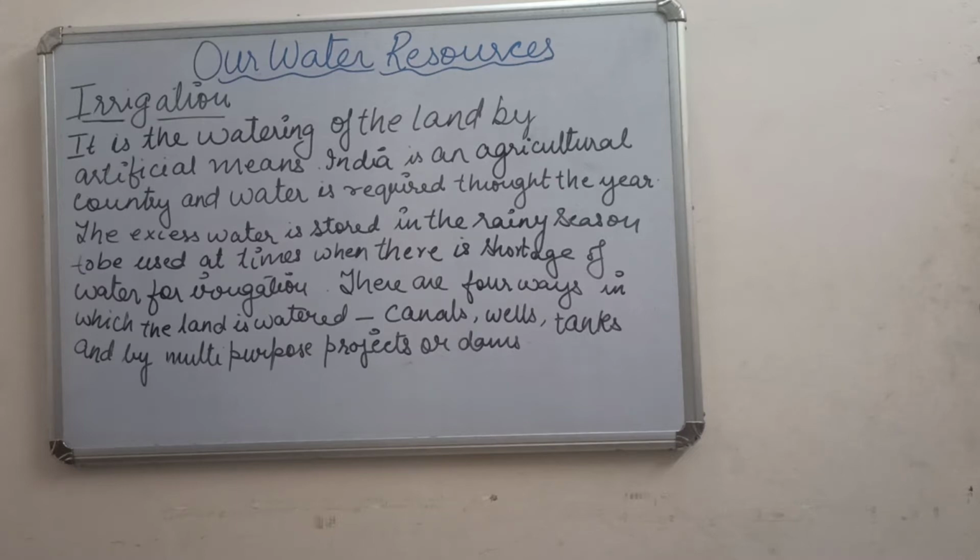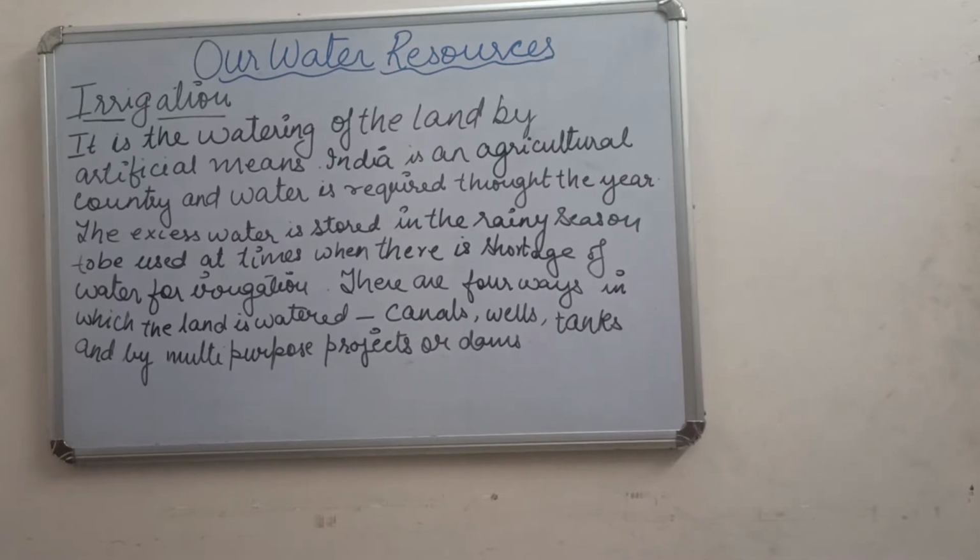So now, what did we talk about? We have learned about the sources of water: rain and rivers. In the rain we learned about the distribution, like Mawsynram gets the highest rainfall, whereas as per the Indian climatic conditions we know that India receives rainfall throughout the year.